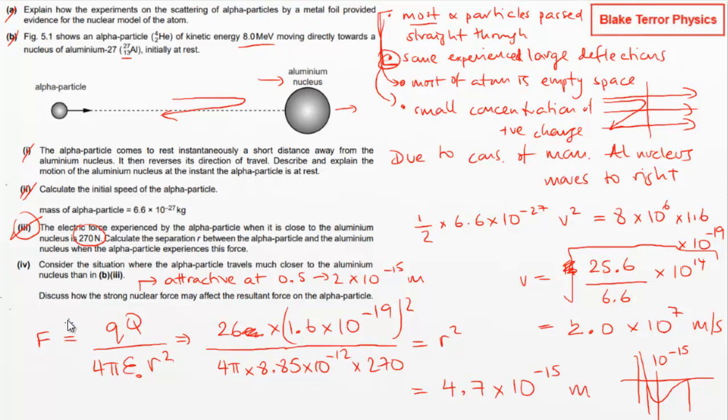So that's what we've got. It depends how much of a discussion you actually want here, but you could go through those stages. You can say initially we've got the resultant force to the left. The magnitude will then decrease as the strong force increases.